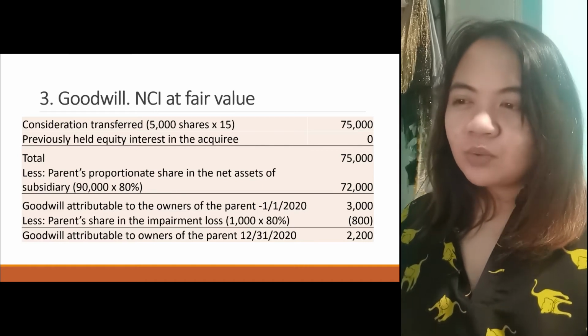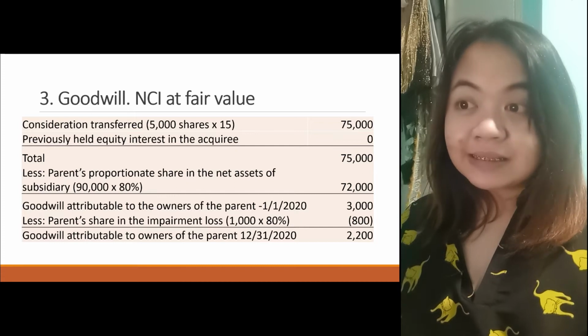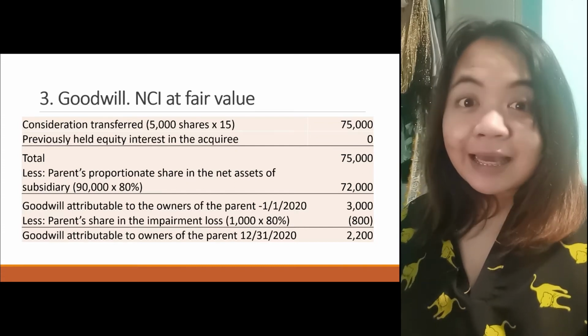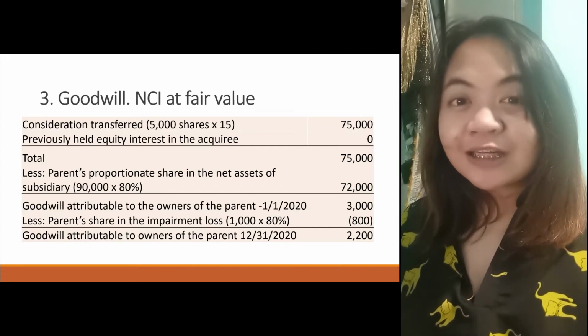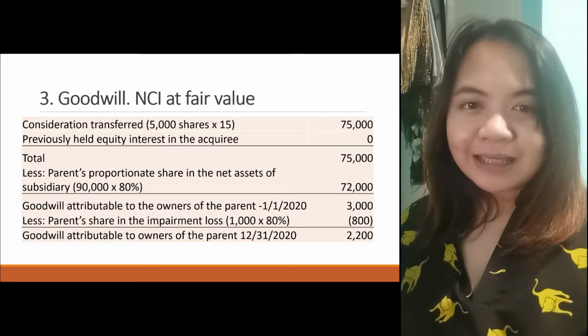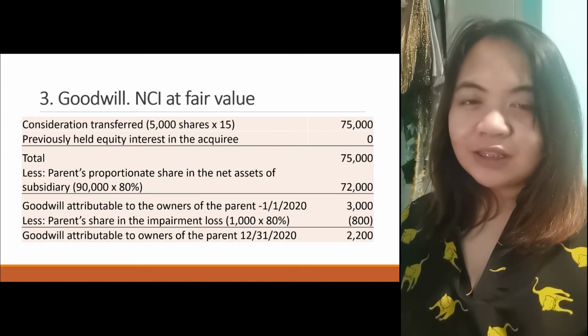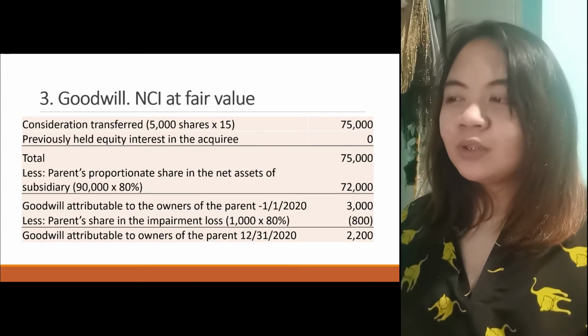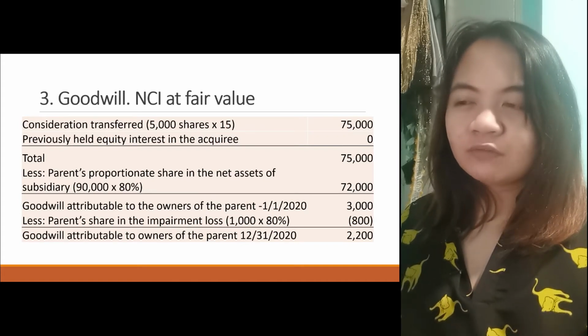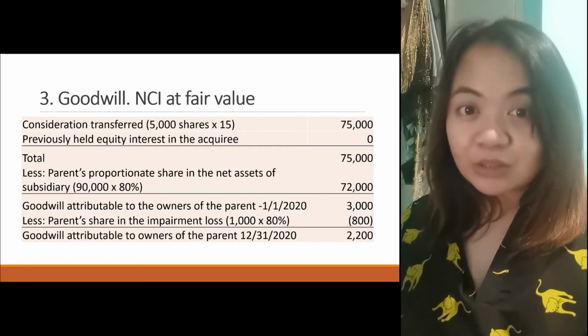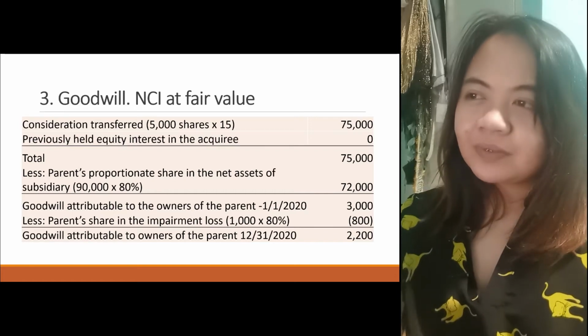Goodwill attributable to the owners on acquisition date is 3,000. Less impairment loss, only the parent's share: 1,000 times 80%, because that's the percentage of the owners of the parent. You have 800. Goodwill attributable to the owners of the parent on 12/31/20X1 is 2,200.